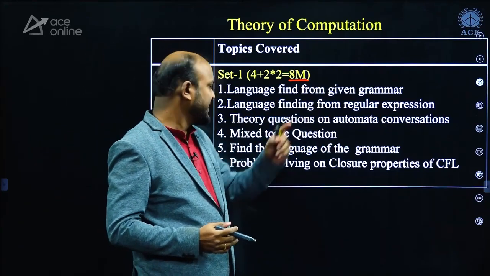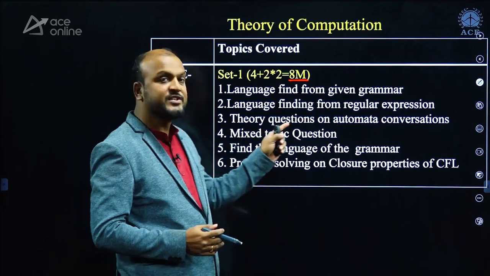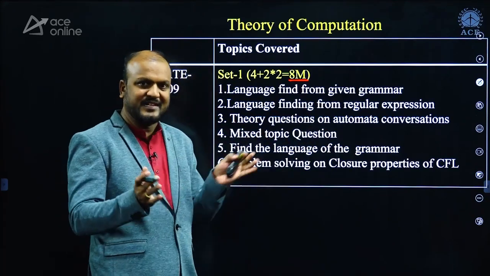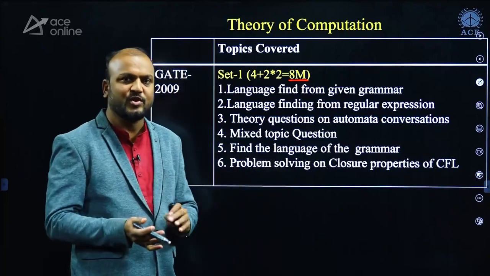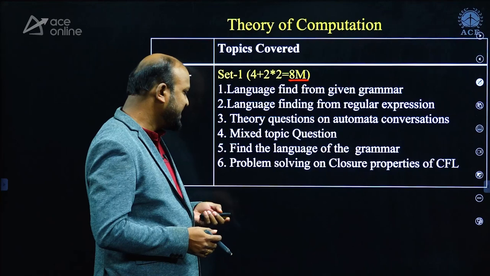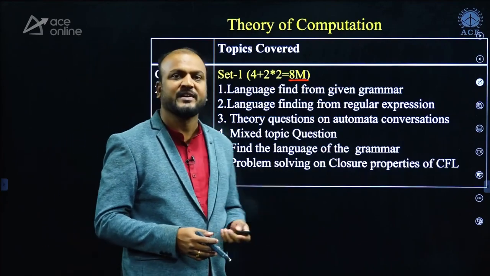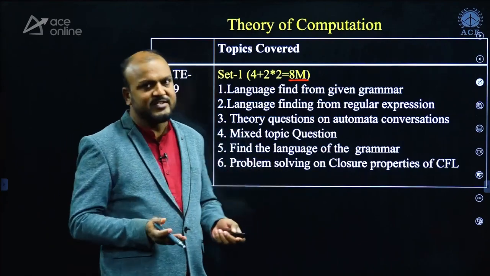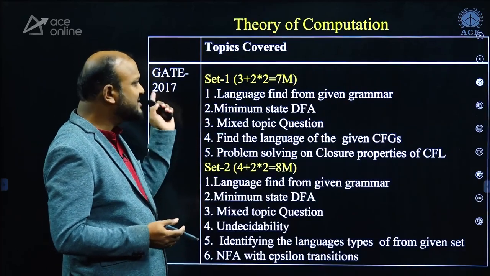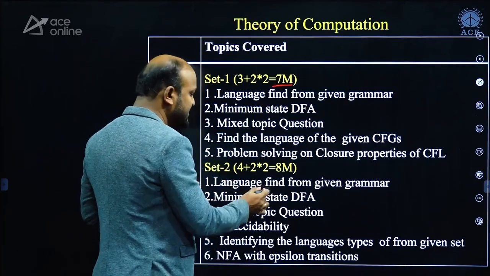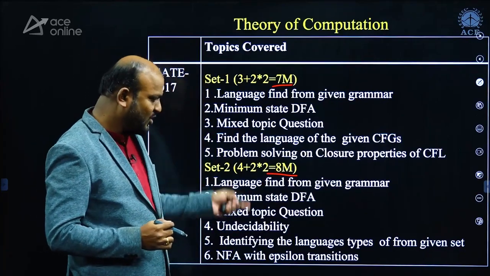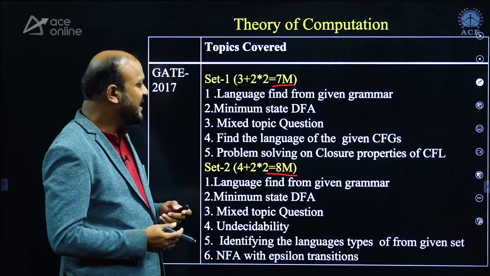Language finding from regular expressions, some theory questions and automata conversions, and mixed topic questions, which means it is not just one topic, multiple topics are mixed together and some questions are asked. Find the language of the grammar, problem solving on closure properties of CFL. These are conventional questions asked in the TOC subject. And in 2017, there are 7 marks and 8 marks in 2 sets of papers. And these are the topics from where questions were asked.